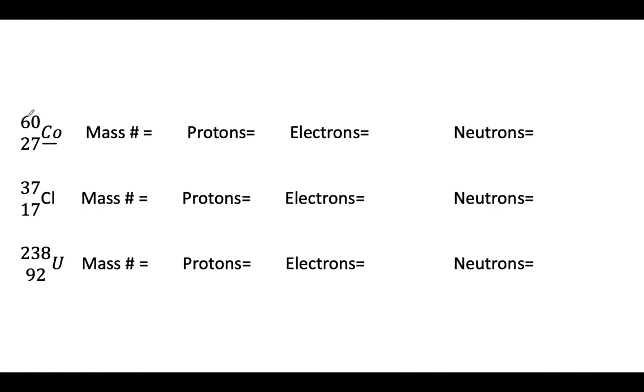And then this number right here is the mass number, which is the number of protons and the number of neutrons. So what is the mass number? Very easily, it's 60. Protons, I think you know it, 27. Electrons, 27. Because that atomic number tells it to us. The neutrons, well, we've got to figure that out. We've got to take 27 and subtract it from 60. That's 33.